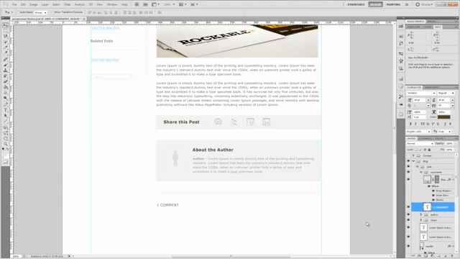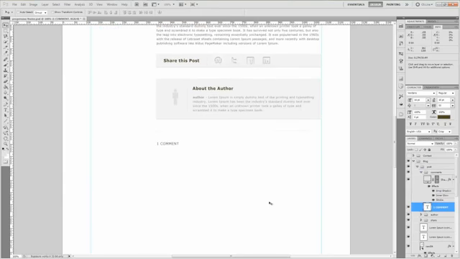Alright, so now that we have that taken care of, let's go ahead and create the picture of the avatar of the person that makes the comment, or gravatar. Let's grab a rectangle. Create that rectangle that is 57 by 57.